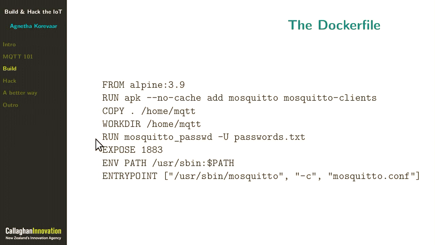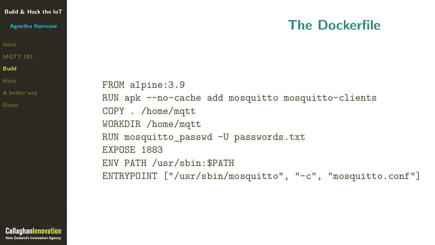We're smart, so we hash our passwords so that they're not in there in clear text. And our base image is Alpine 3.9. And I've checked that the version of Mosquitto that we're using doesn't have any known vulnerabilities. And in the future, I'll keep updating that, as I hope we all do.